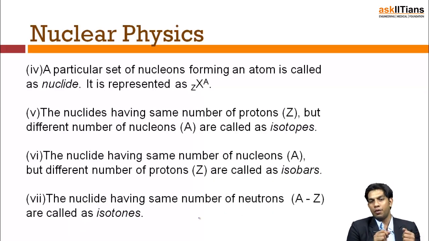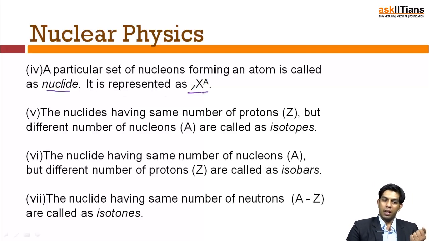Now, a particular set of nucleons forming an atom is called a nuclide. So again, I'm working out the obvious things, and it's denoted as this. The nuclides having the same number of protons, Z, and a different number of nucleons, A, are called isotopes. So ones with the same atomic number are called isotopes. The nuclides having the same number of nucleons but a different number of protons are called isobars.